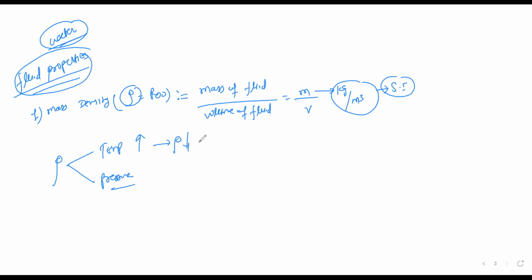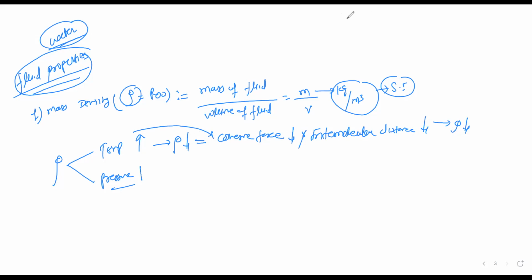Why does the density decrease? Because with rising temperature, the intermolecular distance increases because of decreasing cohesive forces. So if there is a rise in temperature, the cohesive force between the molecules decreases, hence the intermolecular distance between the molecules increases, and it's responsible for decreasing density.